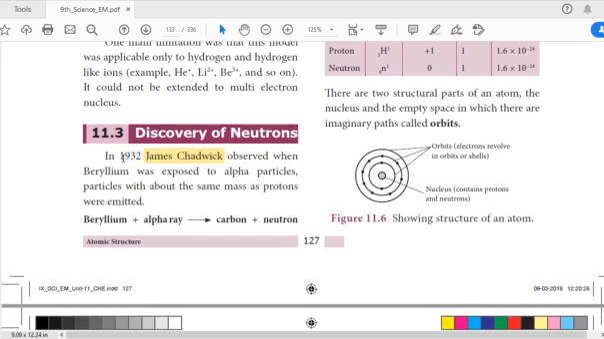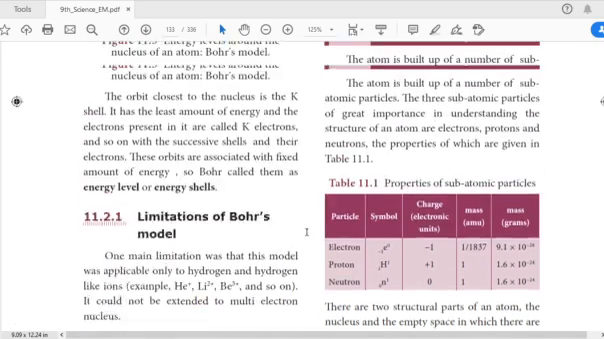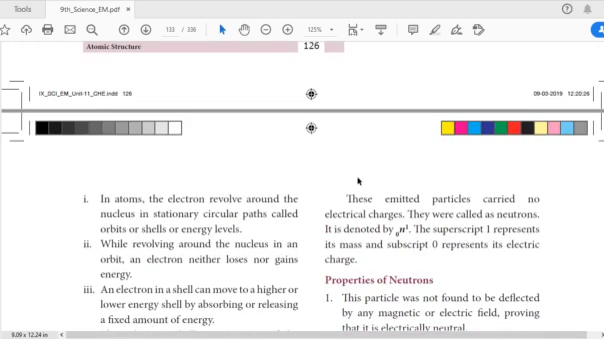What he observed is that when beryllium is exposed to alpha particles, it emits a substance which has the same mass as a proton. This is what is called a neutron. So beryllium exposed to alpha rays gives an extra particle, with no charge and a mass the same as a proton, and that is called a neutron. This emitted particle carried no charge.